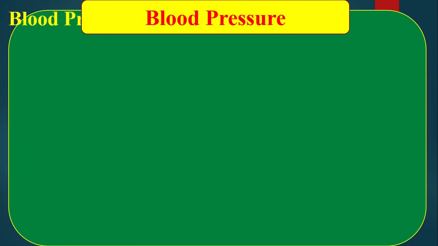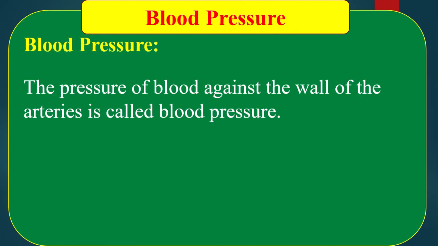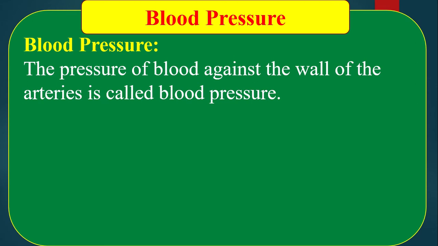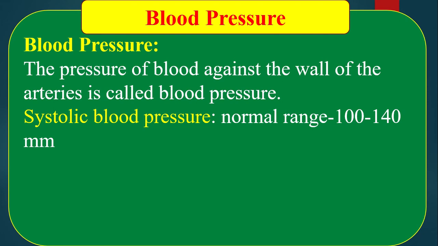Blood pressure. What is blood pressure? The pressure of blood against the wall of arteries is called blood pressure. Systolic blood pressure. What is systolic blood pressure?